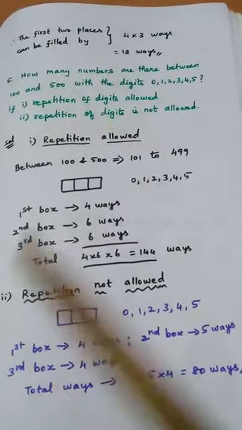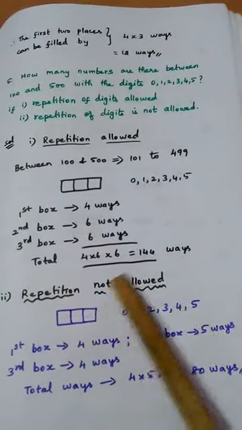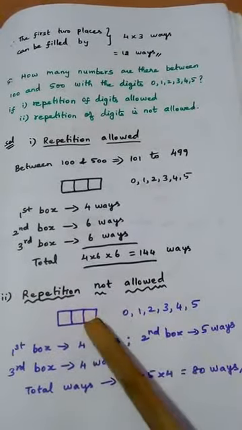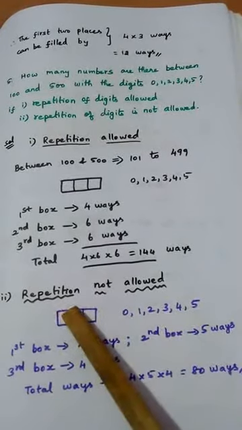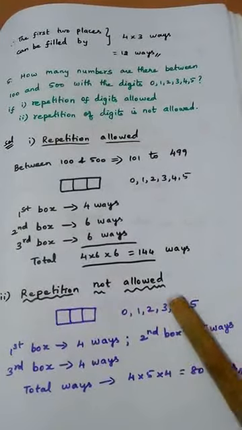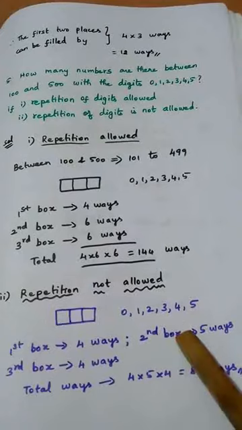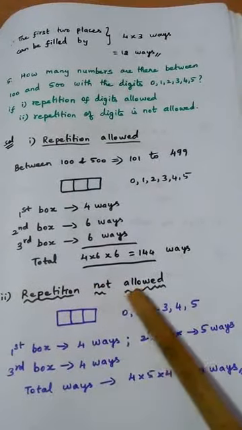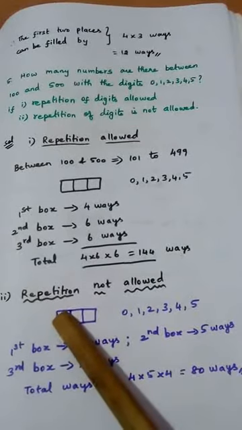We will go for the second subdivision, which means repetition of digits is not allowed. Again we have 3 boxes. 6 digits we are having. Now the first box, again we cannot use 0, we cannot use 5. So 4 options are available for the first box. So 4 ways. Second box, repetition is not allowed, which means I cannot use the same number which I have used in the first box.